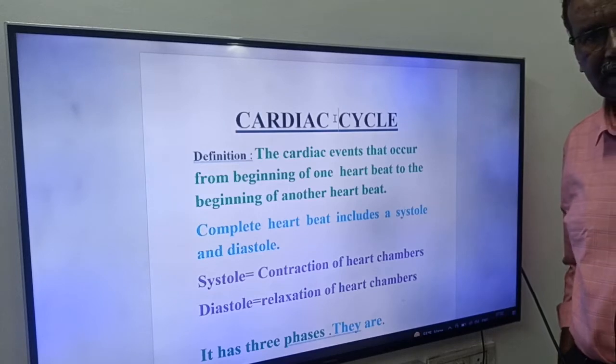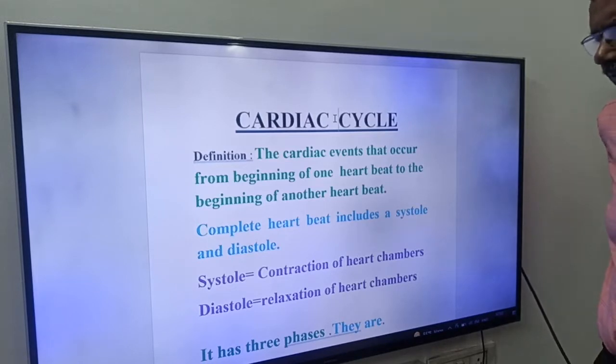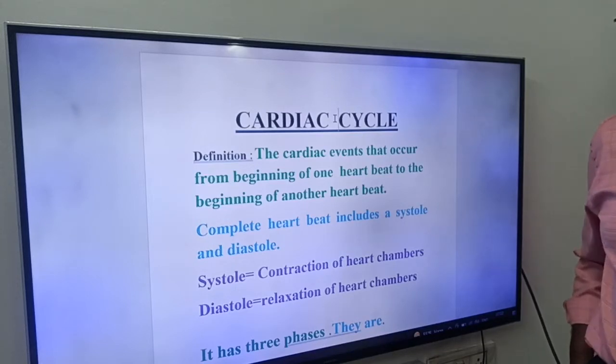See, first we'll see the definition of cardiac cycle, friends. The cardiac events that occur from the beginning of one heartbeat to the beginning of another heartbeat is called as cardiac cycle, friends.